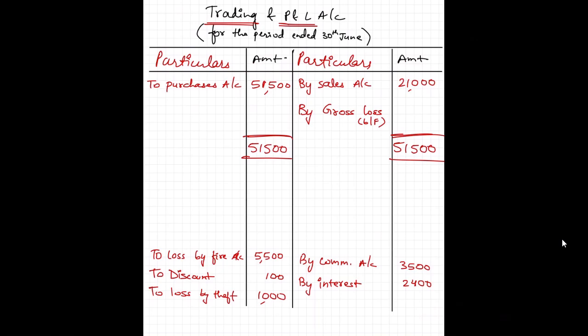And what would be the loss amount? 51,500 minus 21,000. So that would come to 30,500. If the gross loss has been carried down from here, it will have a cross entry. It will come here, to gross loss brought down, 30,500.